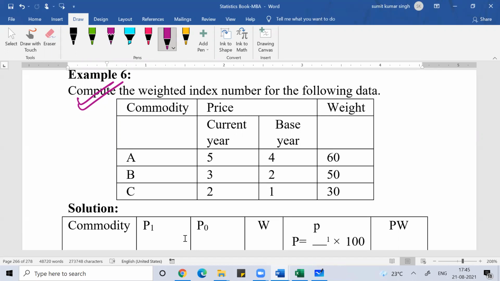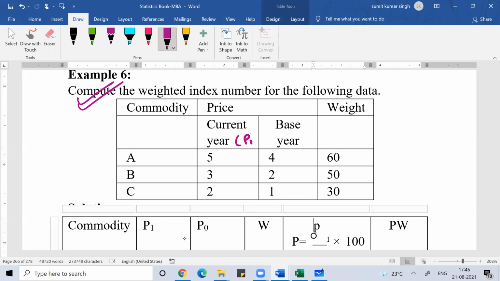Can we start solving this? So this is the question, guys. The price of the current year is given. You can write this as P1. The price of the base year is given. You can write this as P0. This is the weight. So what I need to do first is find P. P means P1 by P0 into 100. That is your price relative.